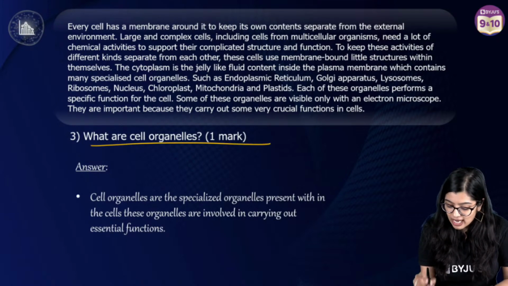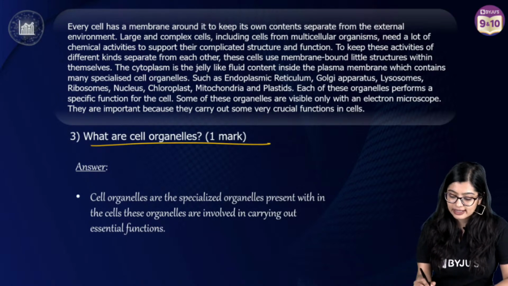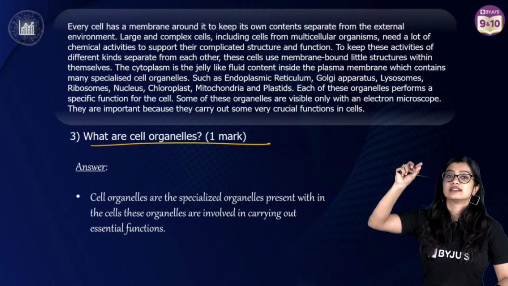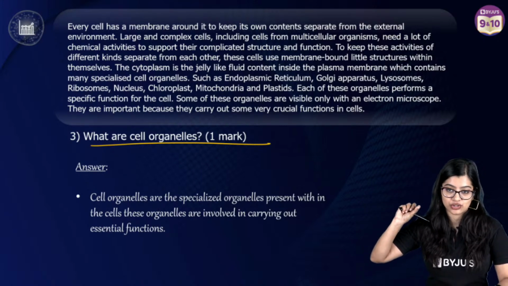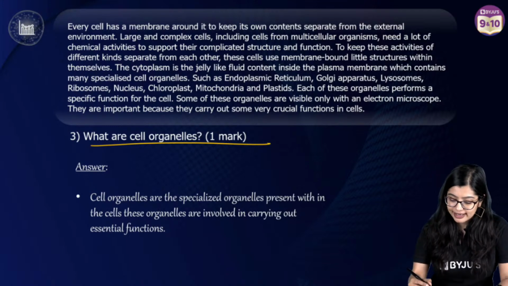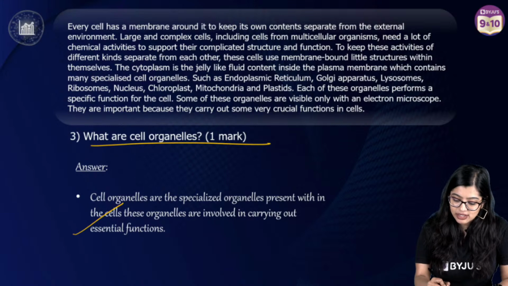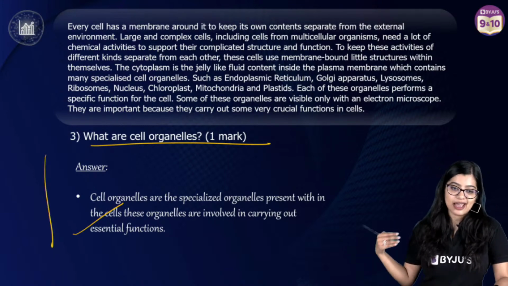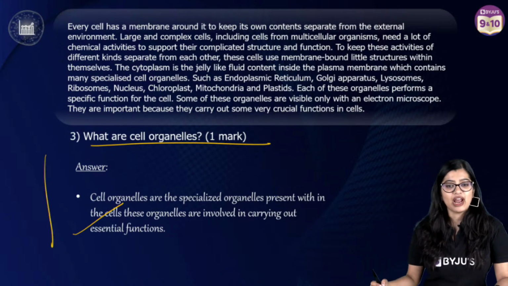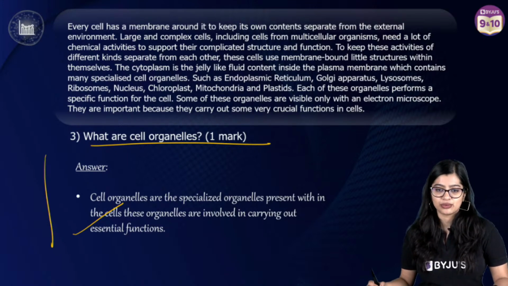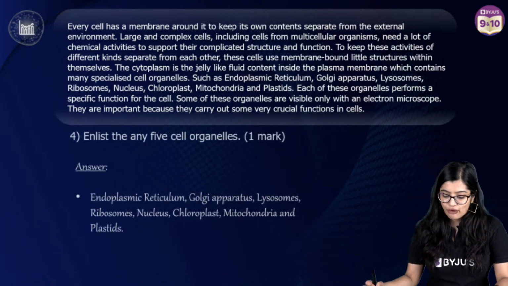Now next one is what are cell organelles? Cell organelles are nothing but specialized tiny organ-like structures, right? So they are tiny organ-like structures that carry out important activities. So this right here is for 1 mark, right? The answer is already there, which is why I explained. Shivraj, I explained the previous question for you, right? Yes.